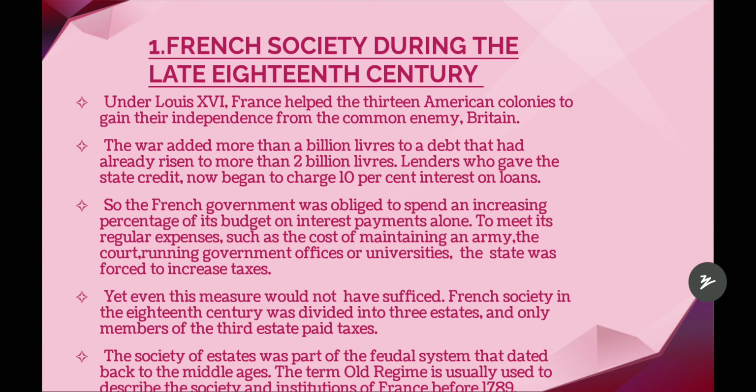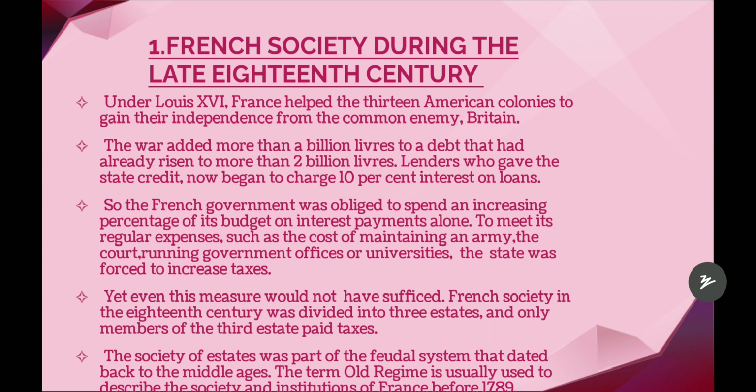To meet its regular expenses, such as the cost of maintaining an army, the court, and running government offices or universities, the state was forced to increase taxes. Why was it forced? Because of the regular expenses. The cost of maintaining an army is not an easy thing, right? It is very difficult. You have to give them weapons, you have to give them training, you have to give them separate army suits, and also you have to give them food. So many expenses for the military.